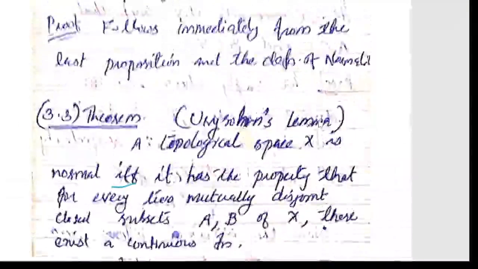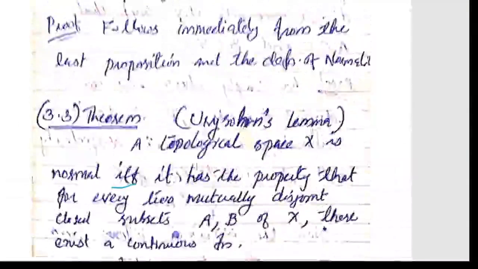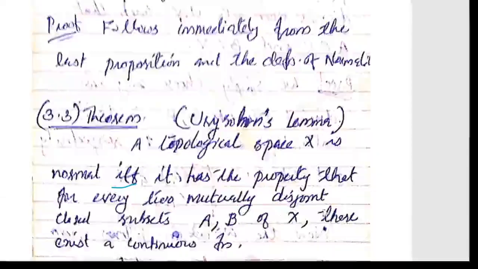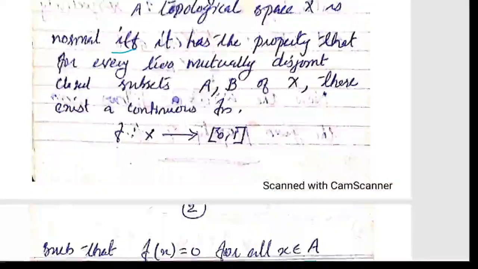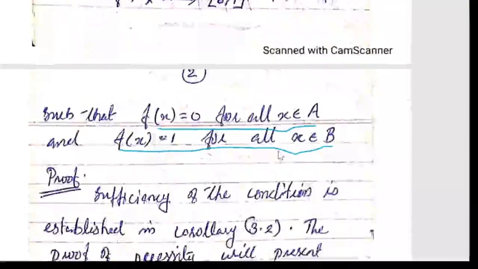So Urysohn's lemma says that a topological space is normal if and only if whenever you take two disjoint closed subsets A and B of X, we are able to find a function f from X to [0, 1] such that it maps every element of A to 0 and every element of B to 1. Then the space is normal.